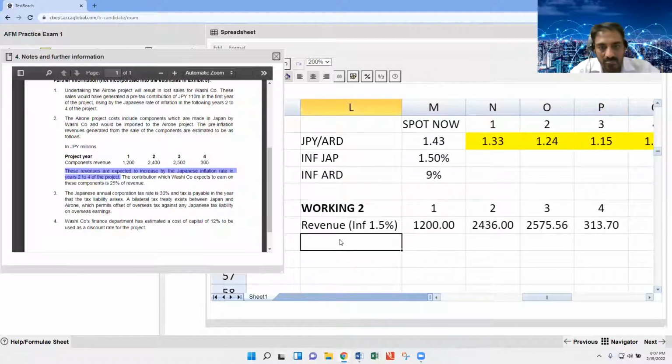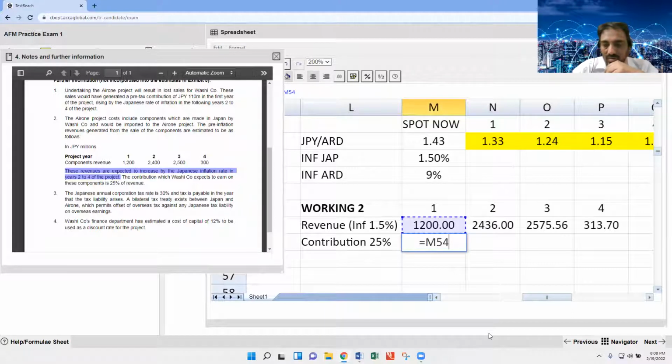Then the contribution. How much is the contribution? The contribution amount is 25%.